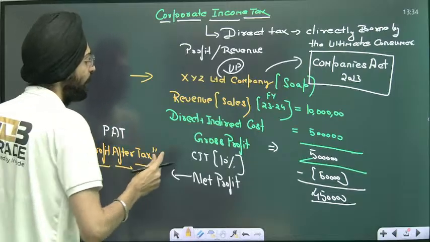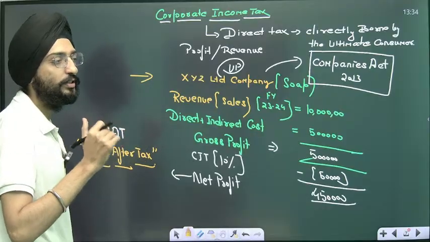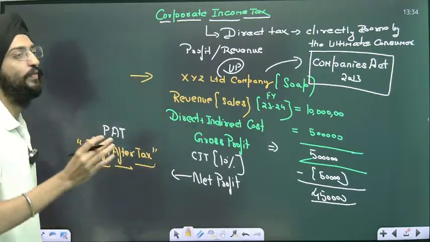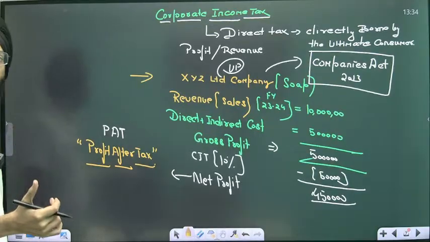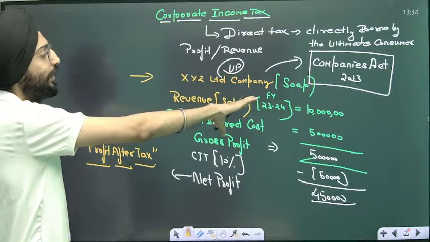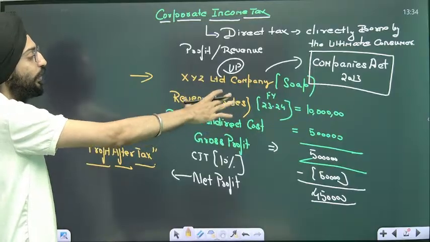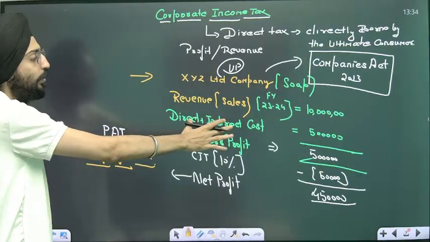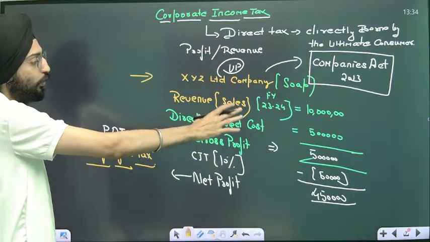So this is nothing but net profit. We have created a distinction between profit and revenue. Revenue is just the complete sales, the galla, as we say in Hindi. XYZ Limited is a company that manufactures and sells soaps. Revenue for the financial year 23-24 is 10 lakh. Direct and indirect costs involved in making the soap are 5 lakh. Gross profit turns out to be 5 lakh.